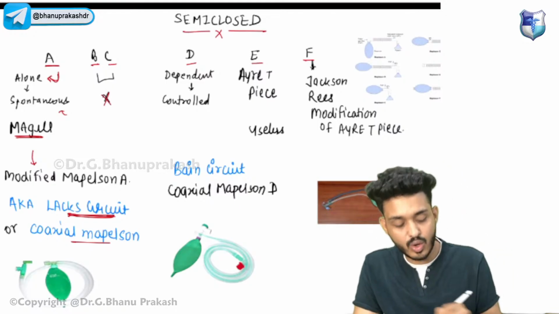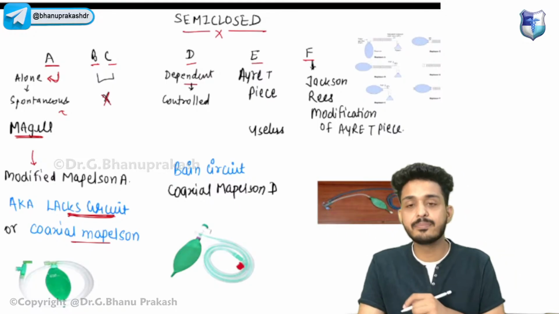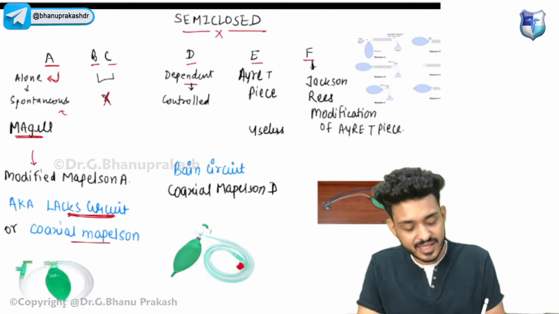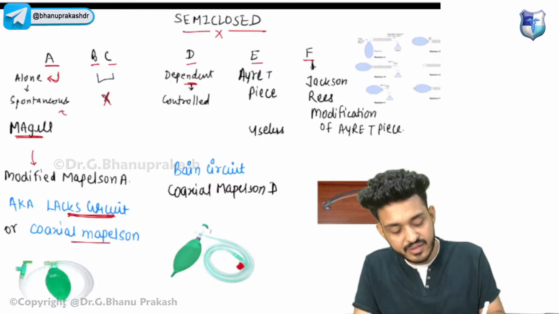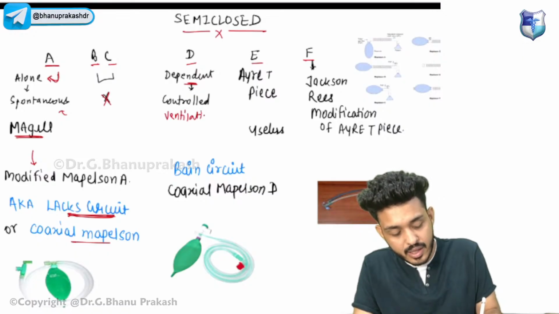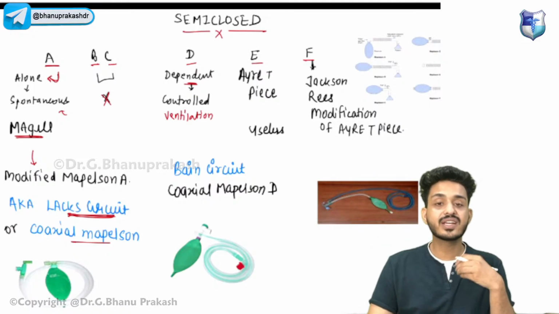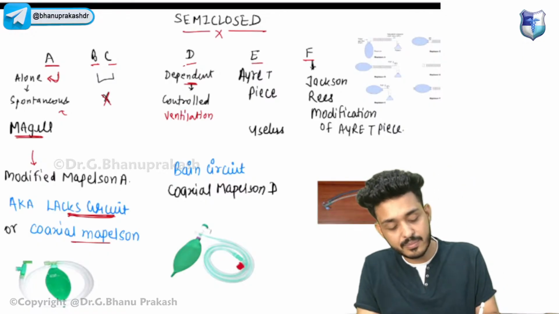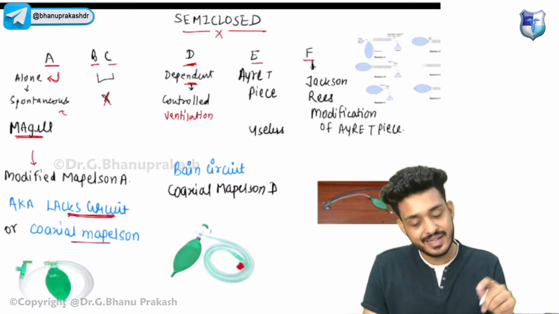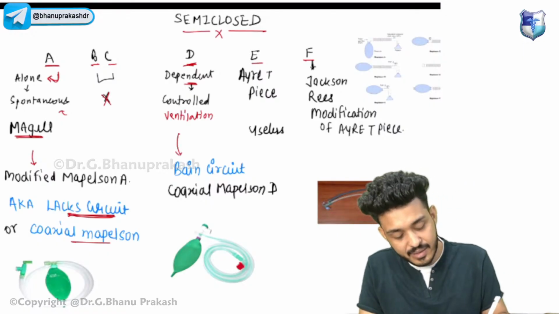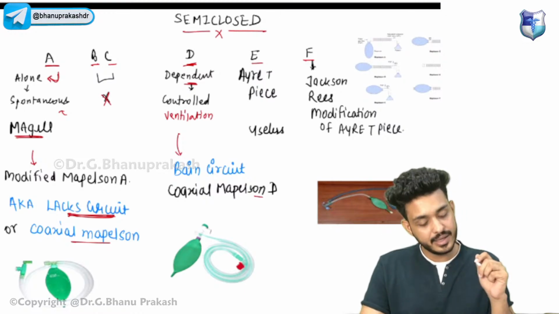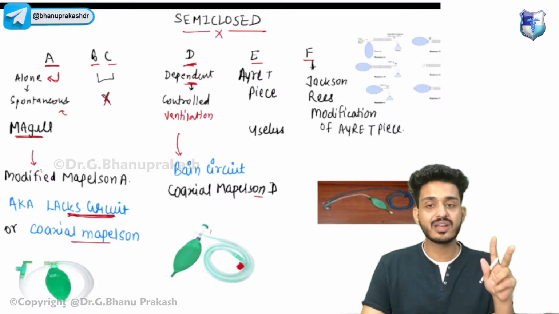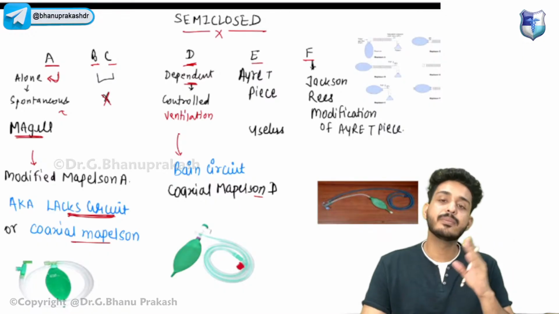B and C are not in use. D is known as dependent circuit. D for dependent is for controlled ventilation. If the patient cannot breathe himself, we will put the patient onto Mapleson D. Another name is Bain circuit, or coaxial Mapleson D. So two important ones to remember: Mapleson A and Mapleson D.